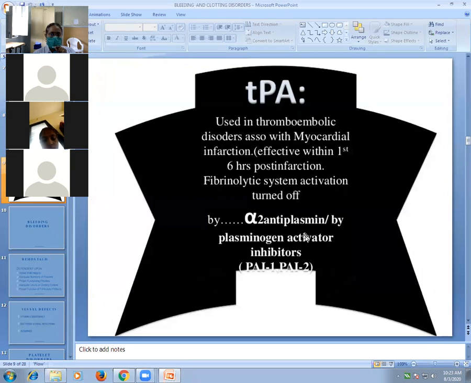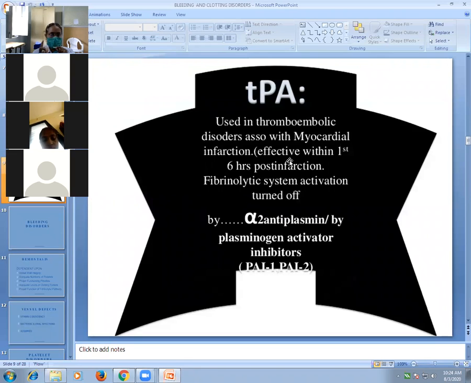So the main drug which is used as a fibrinolytic drug in myocardial infarction, we already discussed, is streptokinase. And there are other drugs which are used as fibrinolytic or thrombolytic drugs. Our main aim in myocardial infarction is thrombolysis, to cause lysis of the blood clot and to open the blood vessel. So the drugs used in myocardial infarction are thrombolytic or fibrinolytic drugs.